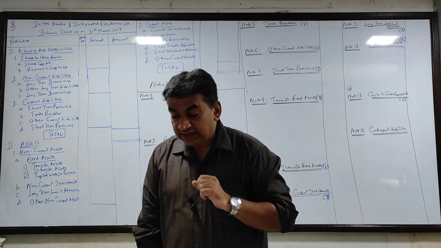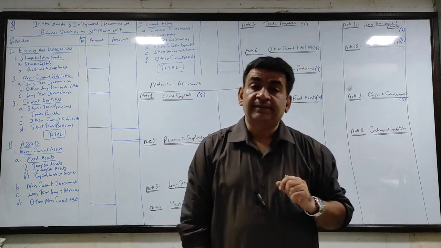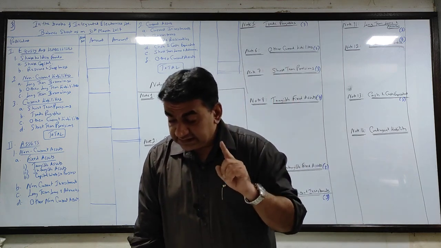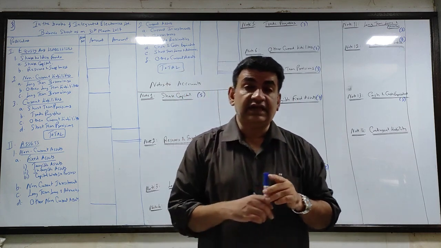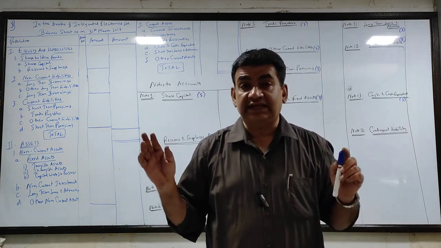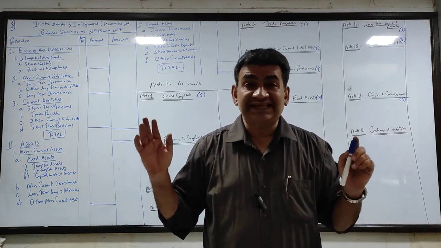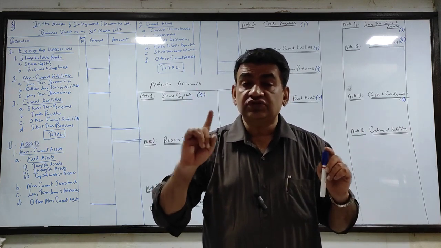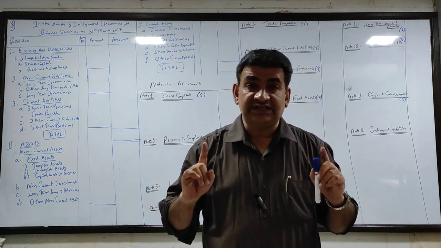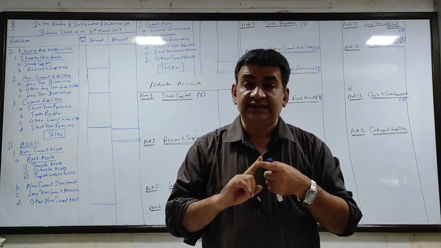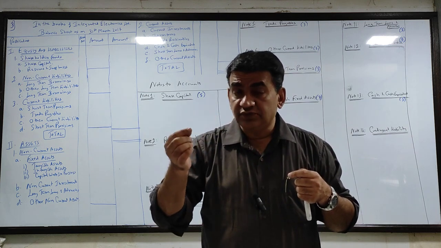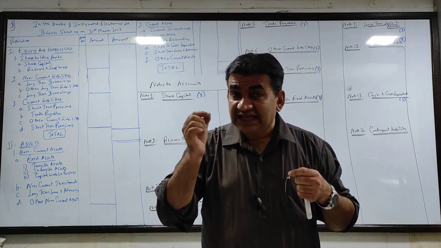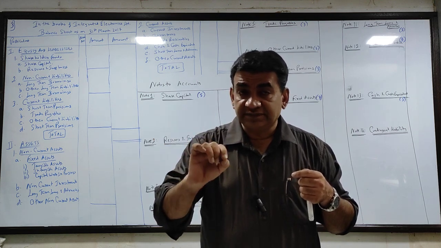Then provision for tax and advance tax. Now listen. Provision for tax is 120,500. Advance tax is 1 lakh. As per the format of the Companies Act, wherever there is provision for tax and advance tax, you have to show it net. Net means: if the provision amount is more, you deduct advance tax from provision.